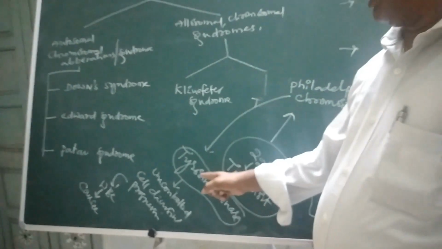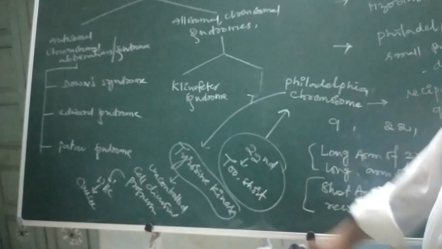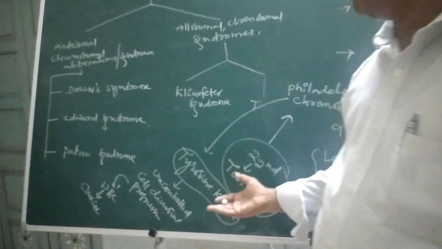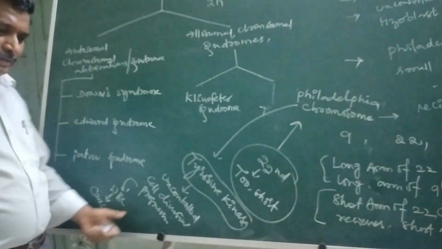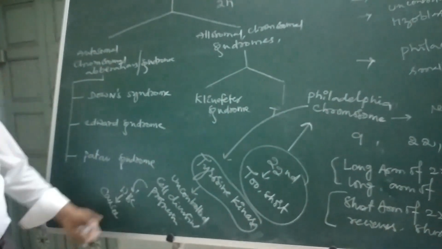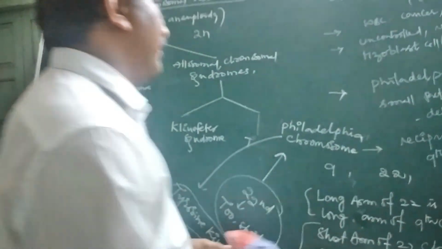That may result in over-production of tyrosine kinase. That enzyme, along with the other enzymes present in the cell, may cause uncontrolled cell division or progression. It results in more and more production of WBC related to cancer. So that is one kind.